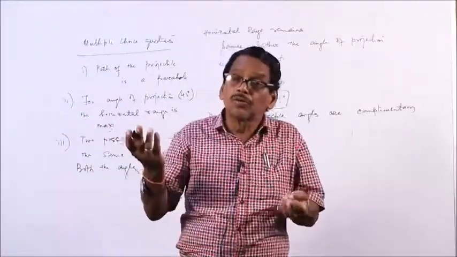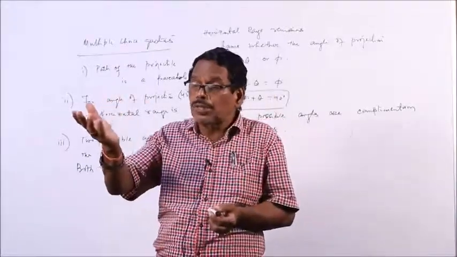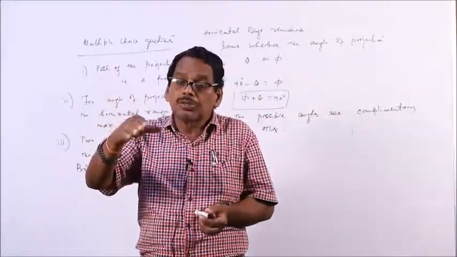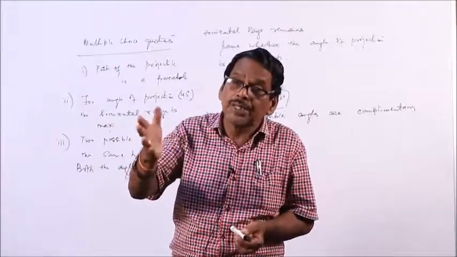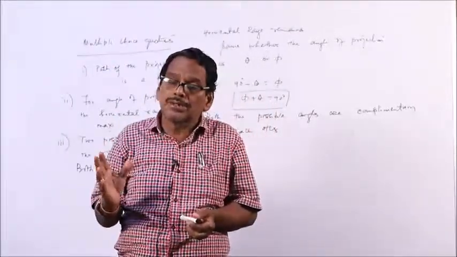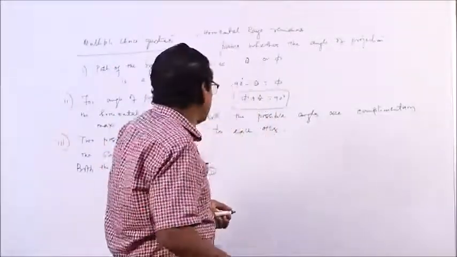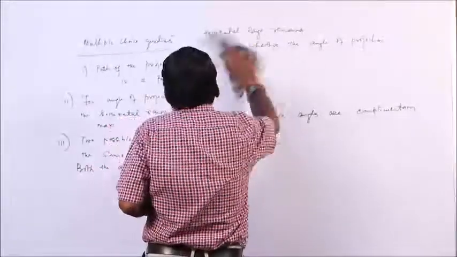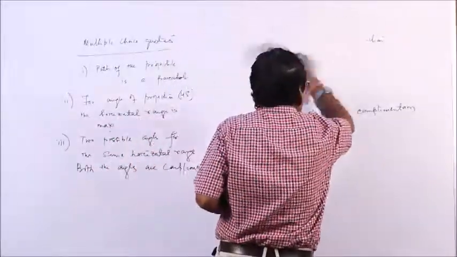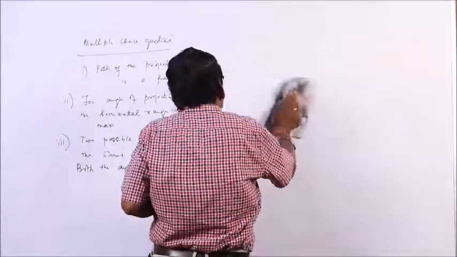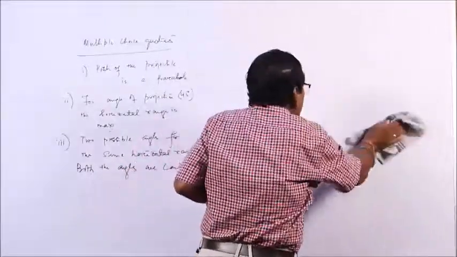This may come in a multiple choice question: a projectile is thrown at 20 degrees, what is the other angle at which it should be thrown so that it will cover the same distance? Immediately mark the correct answer as 70 degrees, because the angles are complementary to each other. Like this, you may get multiple choice questions and short questions on projectile motion. In addition to this, there will be numericals.